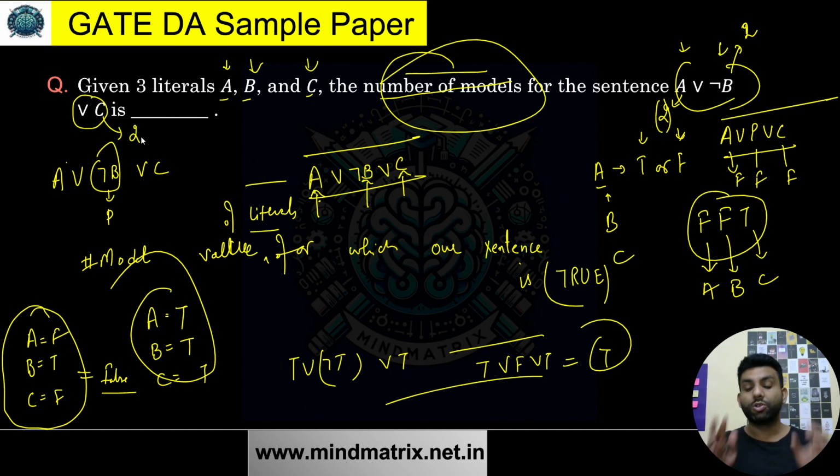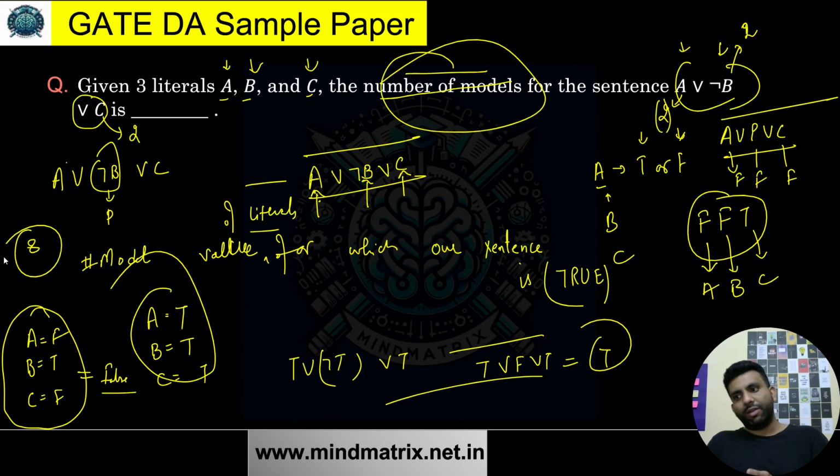True or false. So in total, if I just talk about how many combinations of true, false, true, whatever, for A, B, C, if I just place true or false for each of A, B, and C, how many combinations can there be? 2 into 2 into 2. That is 8. Yes or no? Just think about that. So in total, there are 8 ways in which I can have input to my sentence.